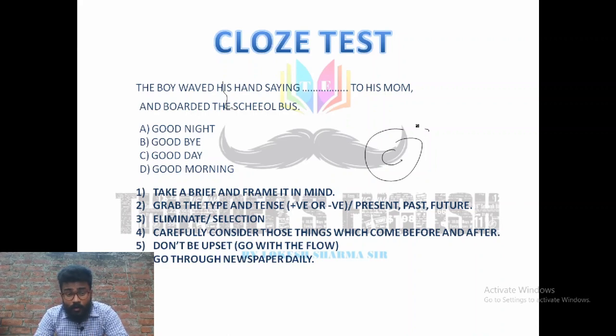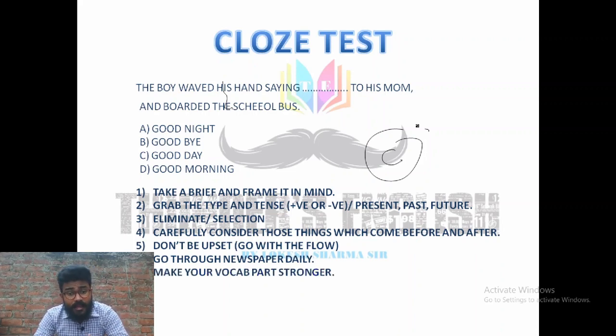Next one is, go through the newspaper daily, because the cloze test would be in English, and this is a very important thing. You must be aware of the reading, the logic as well as the story. If you go through the newspaper on a daily basis, you will get a lot of stuff in your mind that would help you in the examination, not only in the cloze test but also in rearrangement of sentences and in passages as well. The newspaper would help you solve these kinds of questions. So you have to be aware of those things, right?